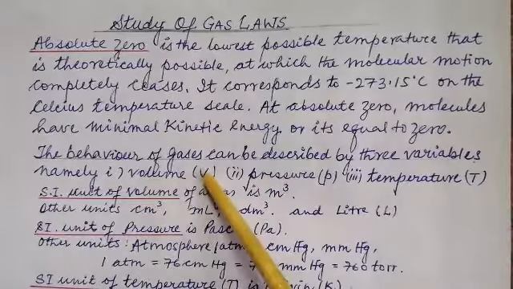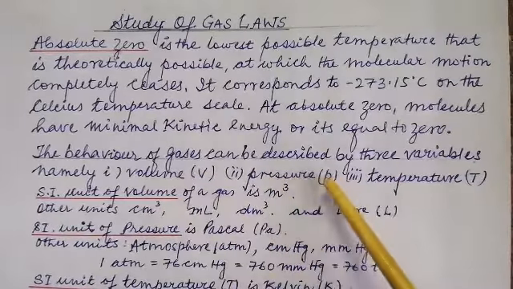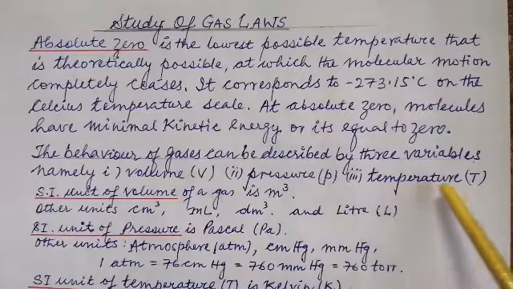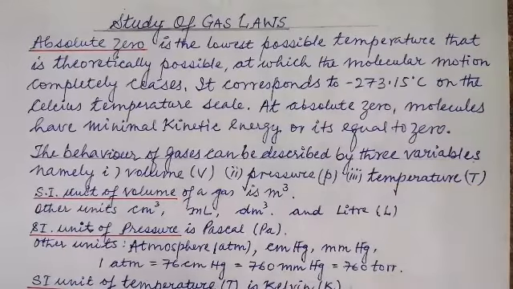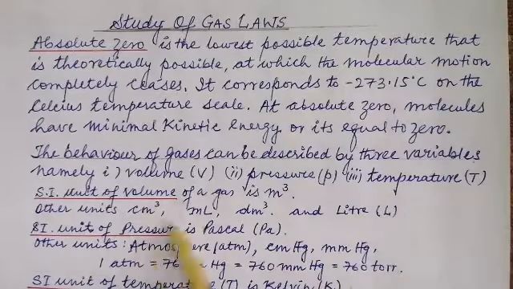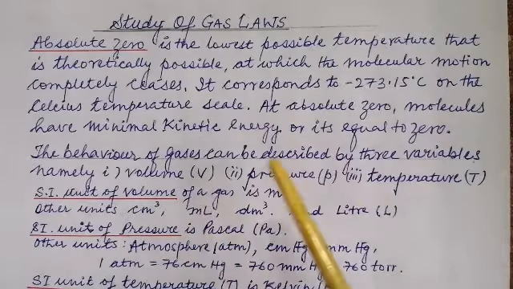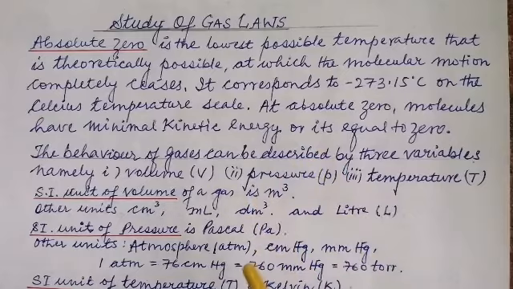Volume is denoted by letter V, pressure by letter P, temperature by letter T. Now, how do we measure it? What is the SI unit and the other units in which you measure these variables? Very important, especially while calculating the numericals based on it.